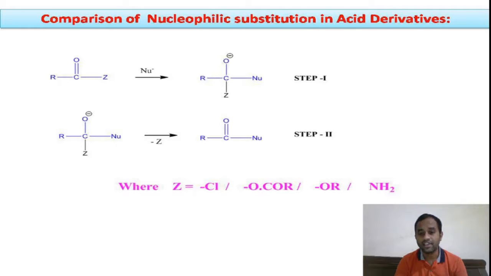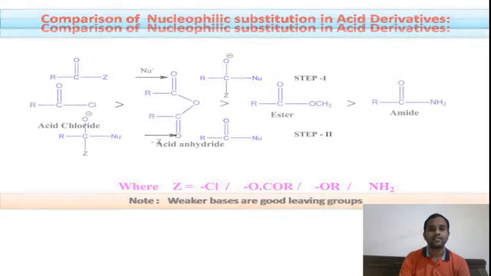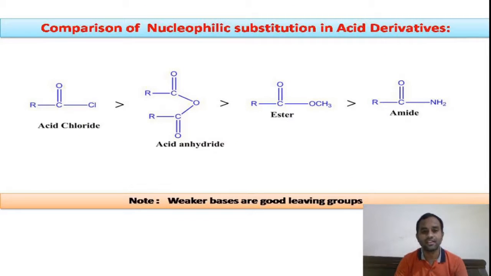Similarly, our NH2 group is a strong base. So we can say that it is not an easy leaving group. It is very difficult to remove the NH2 group. Thereby, acid amides will undergo nucleophilic substitution at a slow rate, right? And you can see here, this is the order of the rate of nucleophilic substitution in acid derivatives.